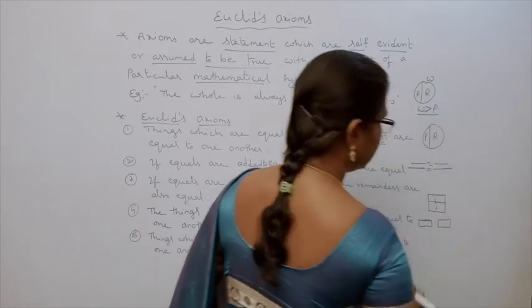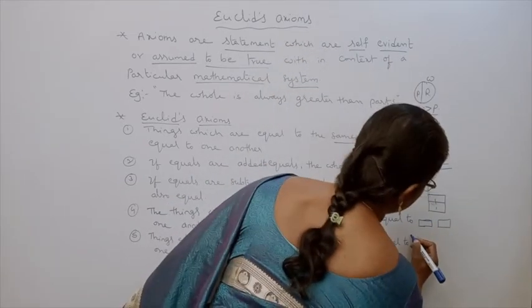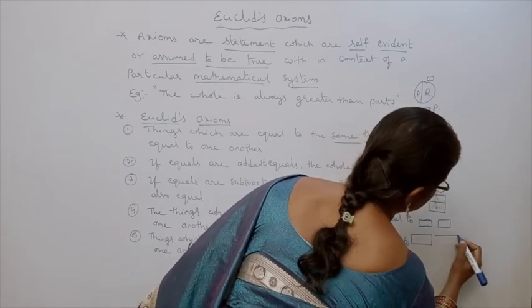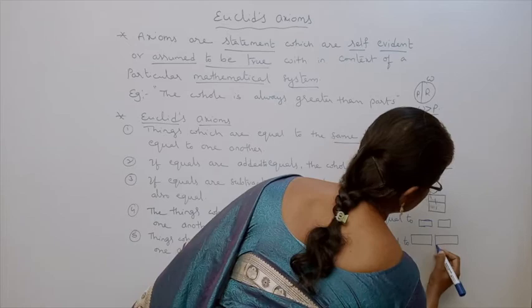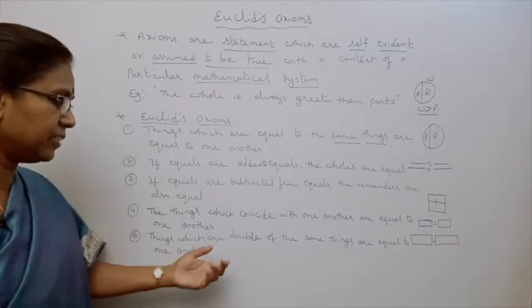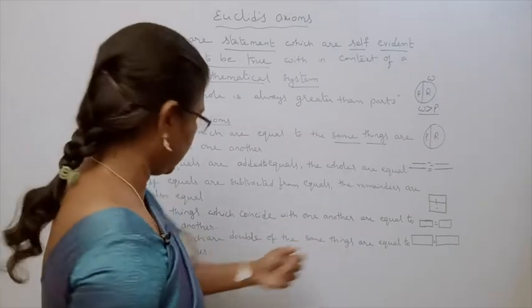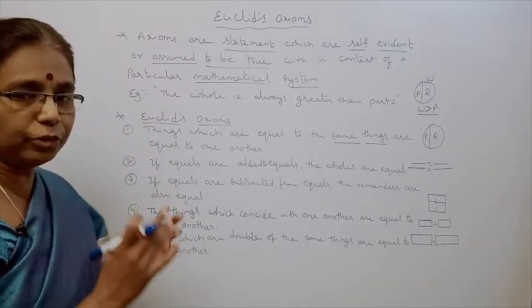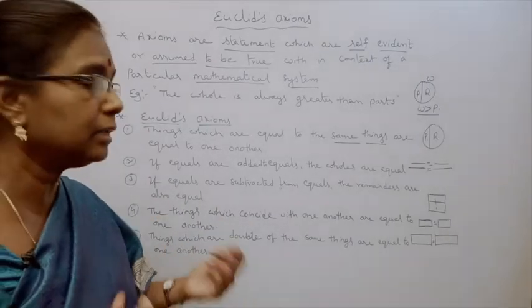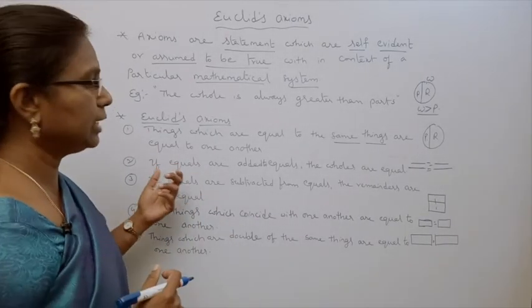If you double these two rectangles, these two are also equal. So things which are double of the same things are equal to one another. These are the Euclid's axioms.